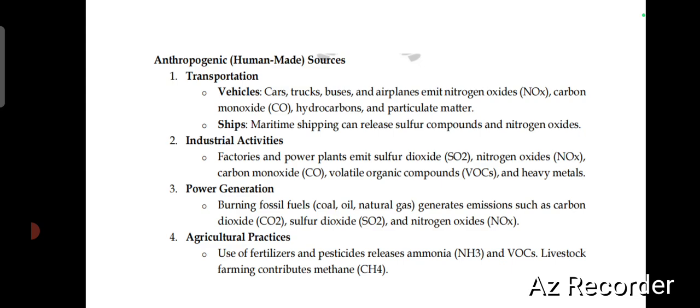heavy metals. Power generation means burning of fossil fuels that generates emissions such as carbon dioxide, sulfur dioxide and nitrogen oxides. Then agricultural practices: we are using fertilizers and pesticides in agricultural land that release ammonia and volatile organic compounds. Those are also anthropogenic sources.